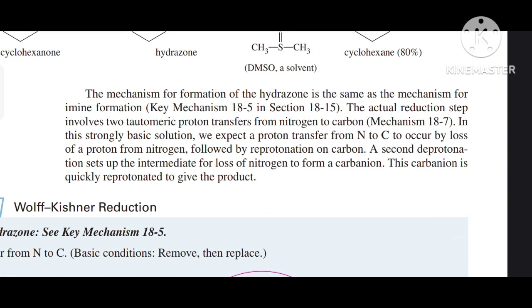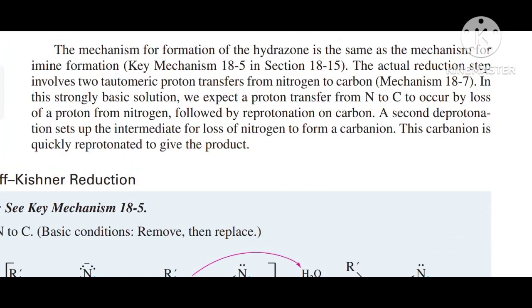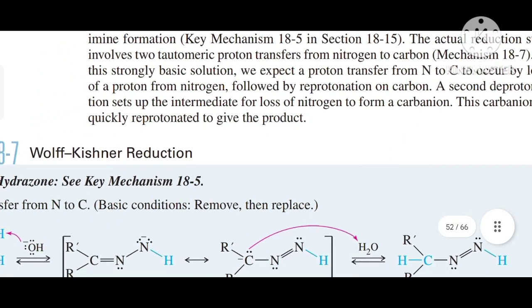The mechanism for formation of hydrazones is the same as the mechanism for imine formation. The actual reduction step involves two tautomeric proton transfers from nitrogen to carbon. In this strongly basic solution, we expect a proton transfer from N to C to occur by loss of a proton from nitrogen followed by reprotonation on carbon. A second deprotonation sets up the intermediate for loss of nitrogen to form a carbanion. This carbanion is quickly reprotonated to give the product.